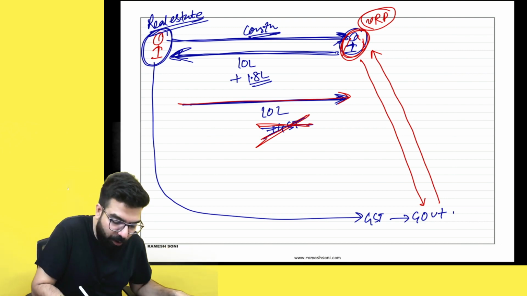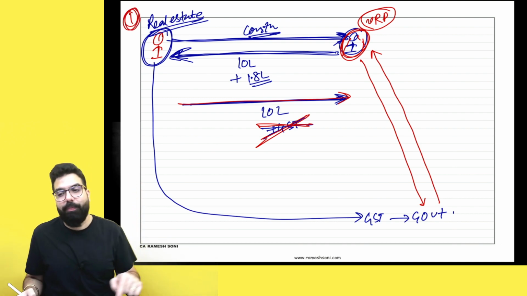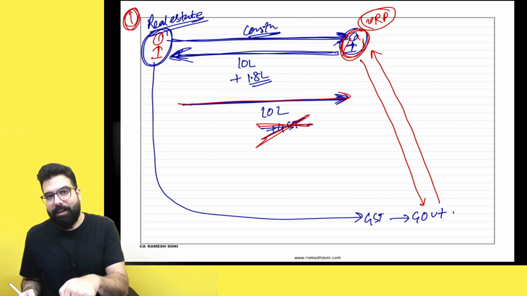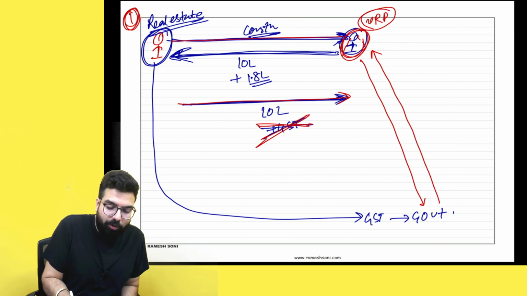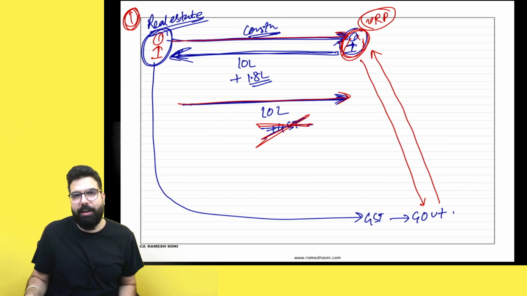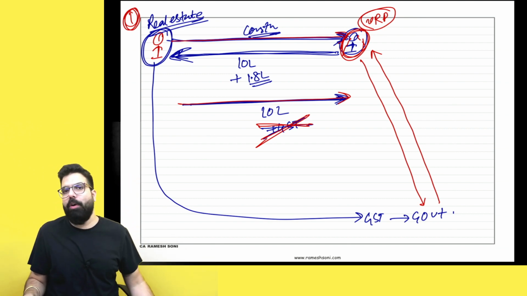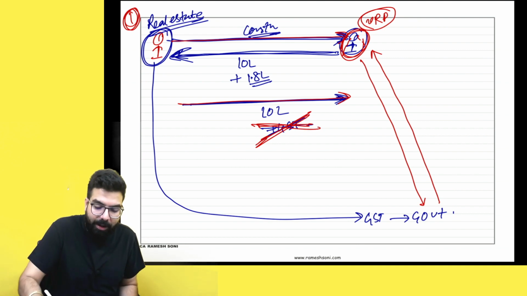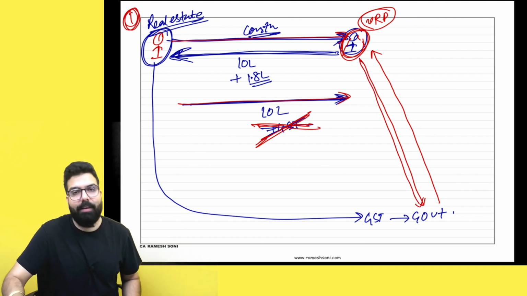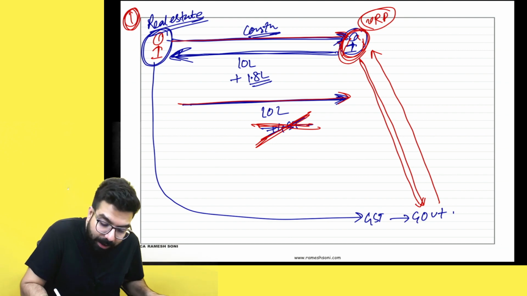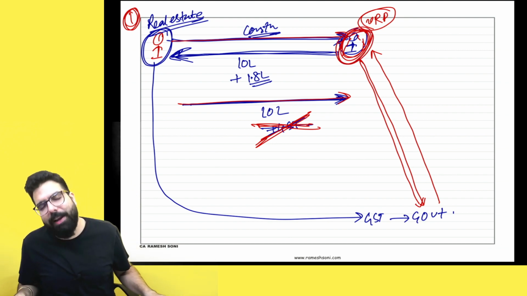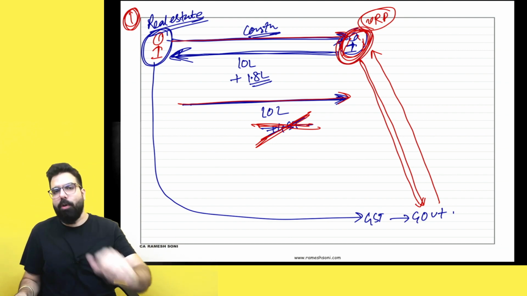Number one scenario I told you, in case of building contracts, in case of apartments, this was happening. Sir, the builder told me that he will give me the apartment. He did not give it in time, so the apartment contract was cancelled. He never returned the GST. Can I file an application? Yes. Now the provision has been made that an unregistered person also can go ahead and file an application for taking the refund.